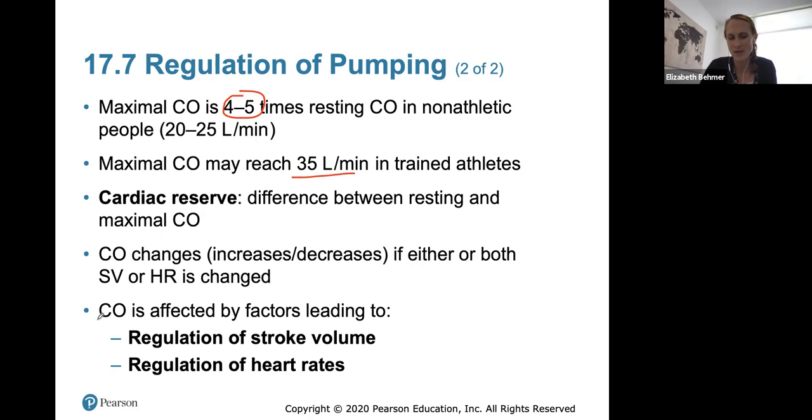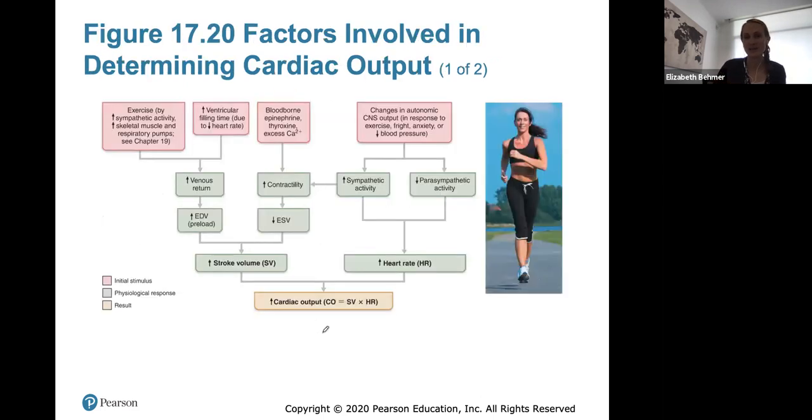So cardiac output is affected by factors that regulate the stroke volume and regulate the heart rate. These are all things that can increase cardiac output: it will increase stroke volume, so the output of blood per beat, and also the heart rate, which is usually increased with sympathetic activity or decreased with parasympathetic activity. And that can be due to exercise, fright, anxiety, or a decrease in blood pressure.